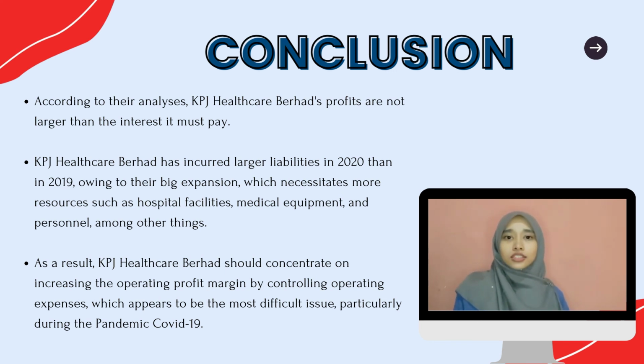KPJ Healthcare has incurred larger liabilities in 2020 than in 2019, owing to their big expansion, which necessitates more resources such as hospital facilities, medical equipment and personnel among other things.